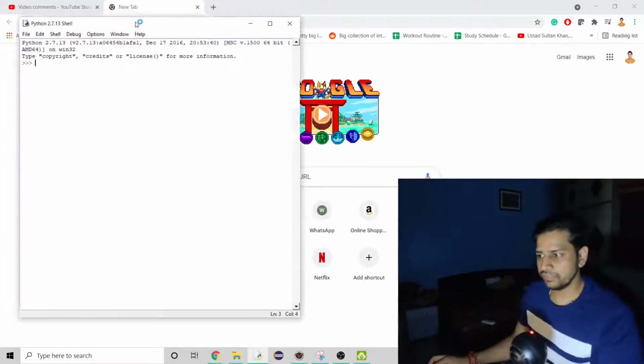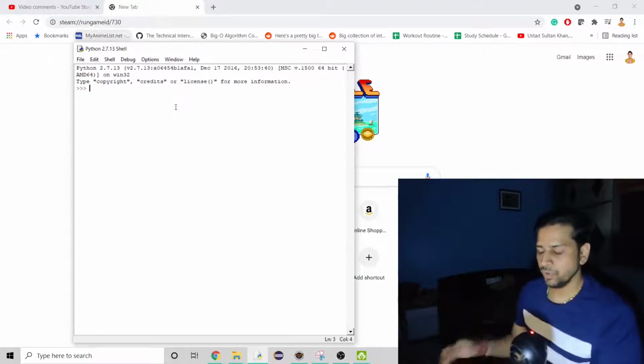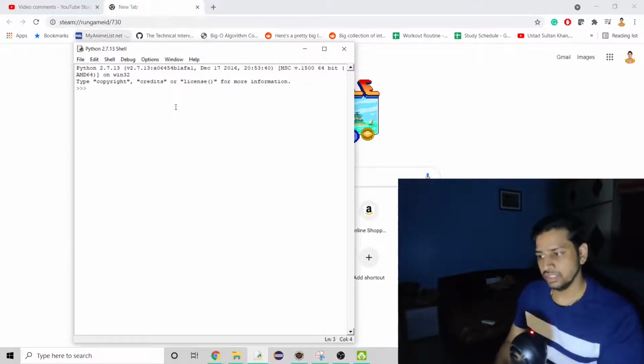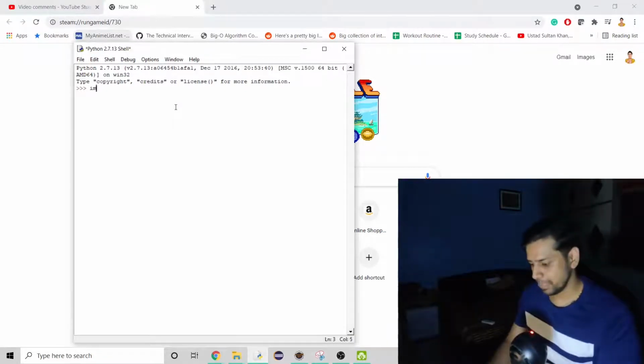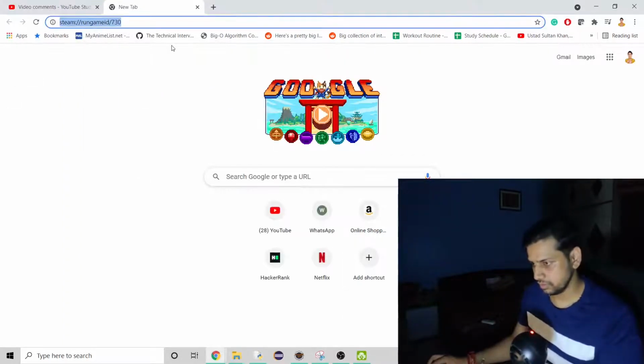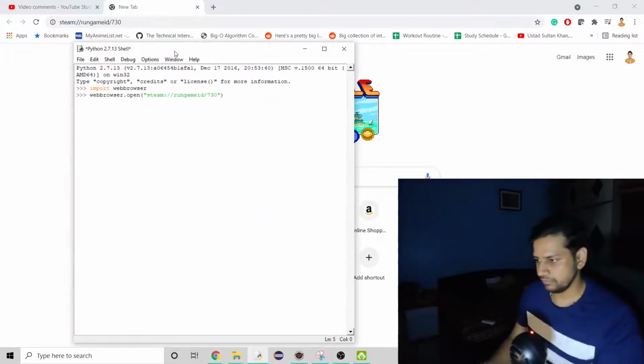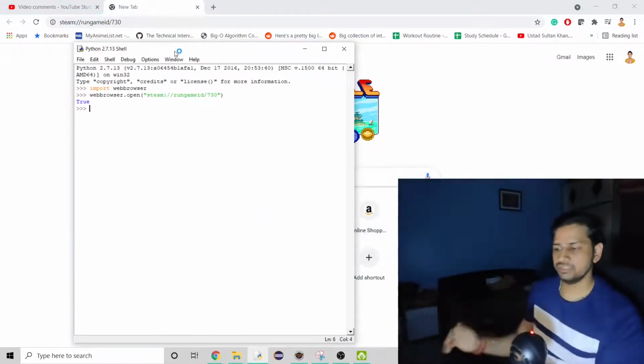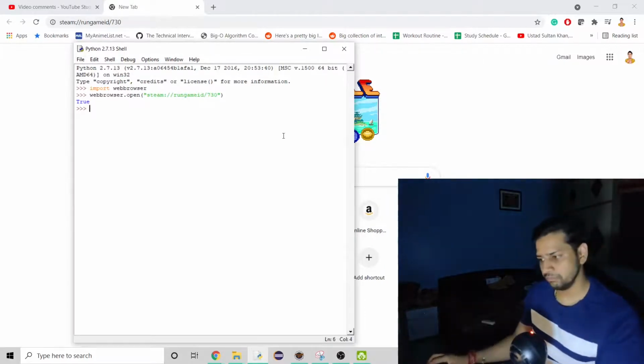Okay, so now that we know that this URL works, what we have to do is we have to have a module, webbrowser. If you don't have it installed, install it using the pip command. So first we have to import this. Now we just have to use a method, open, and you just have to provide the URL here. Sorry, let me copy this again and hit enter. So when you see this True message, you know that it is going to get open.